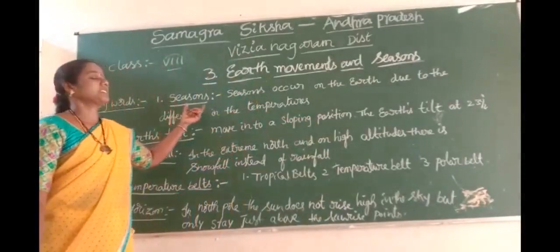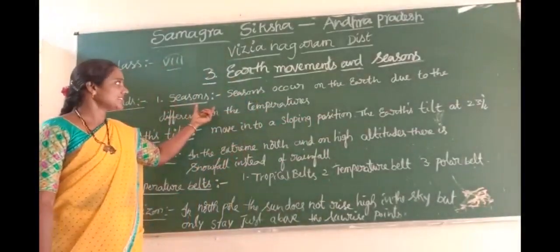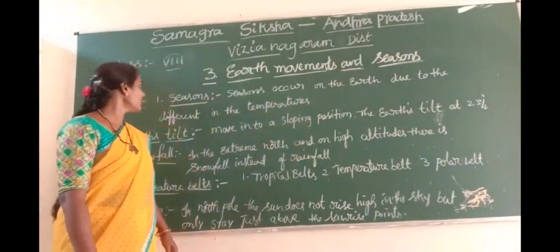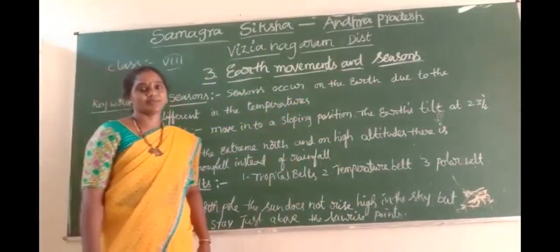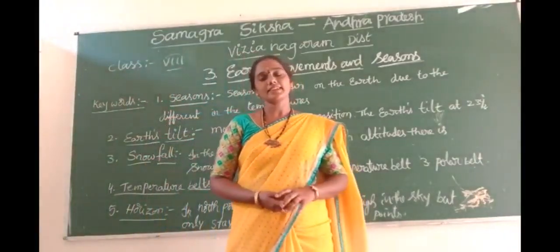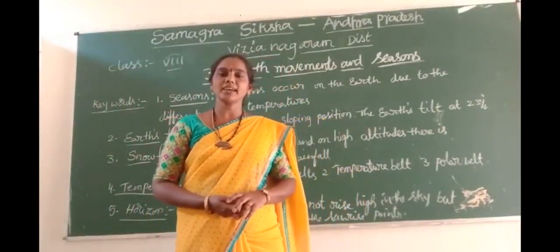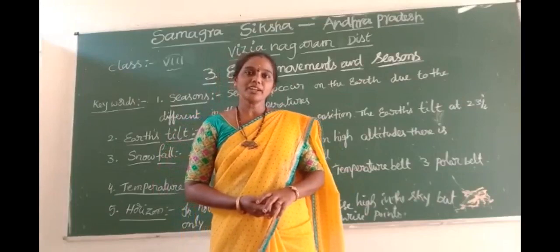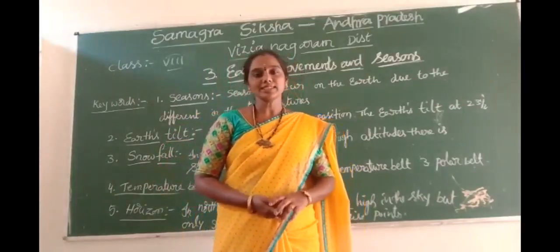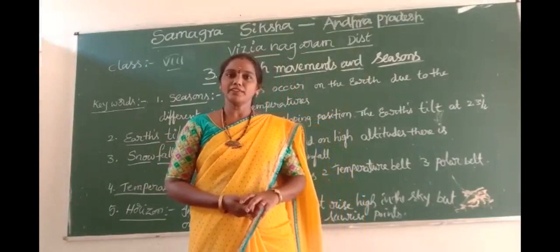The first difficult word is seasons. Seasons occur on the earth due to the difference in temperatures. The earth experiences different seasons. How do the different seasons happen? The earth's rotation and revolution, these two movements are very helpful for the seasons, especially revolution.